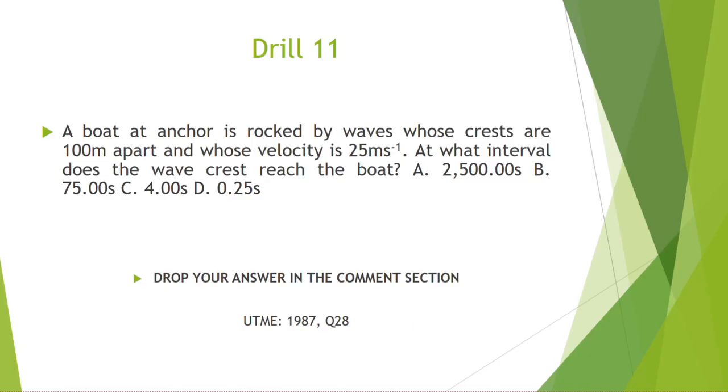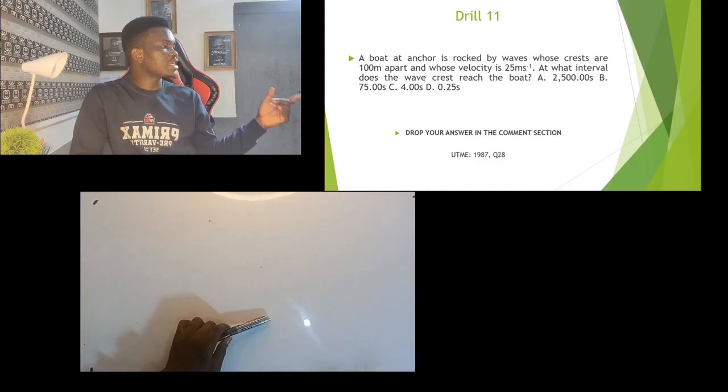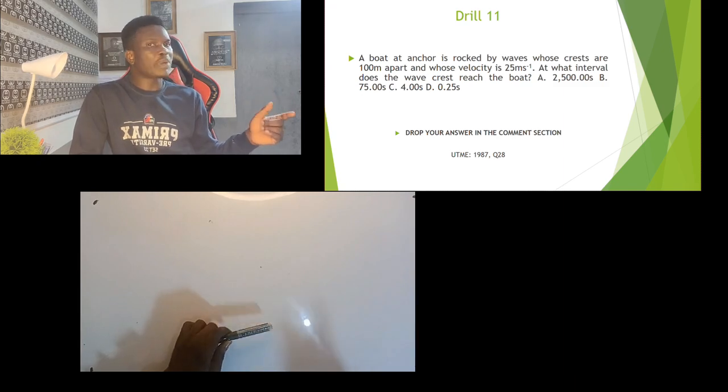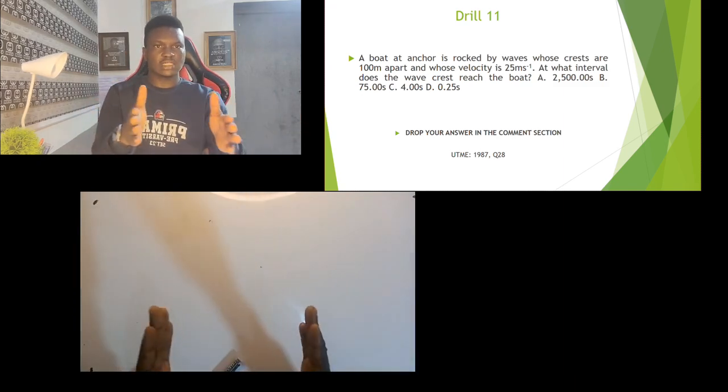So a boat at anchor is rocked by waves. So there's a boat at an anchor, and this boat is rocked by water wave. And for this water wave, they now said that the crests are 100 meters apart. So the distance between two crests is the wavelength.